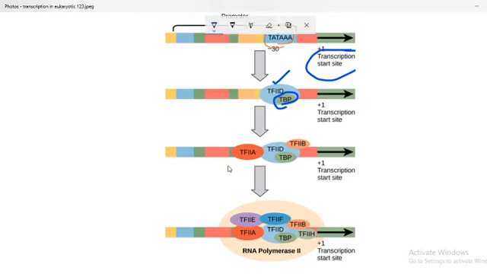After that the other factors, transcription factors B and A, come together and bind. The rest of the factors, E, F, and more specially transcription factor 2 H, bind, and that initiates the transcription process. After all binding, transcription factor 2 E brings the polymerase enzyme.